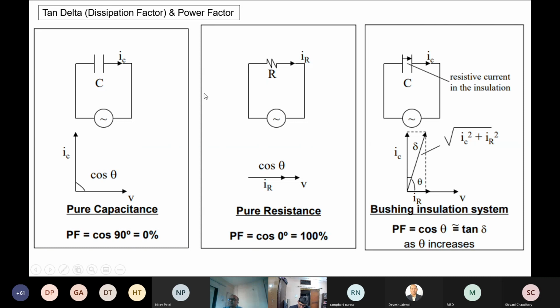Now, as we all know, in capacitance the relationship between voltage and capacitive current is 90 degrees, whereas the current through a pure resistor is in line. But when we have the resistive current of the insulation and the capacitive current flowing through the insulation, we have the delta angle, and IR divided by IC is tan delta. It is more or less the same as power factor, which is used in the American area. They use the terminology power factor. Power factor is IR divided by I total.